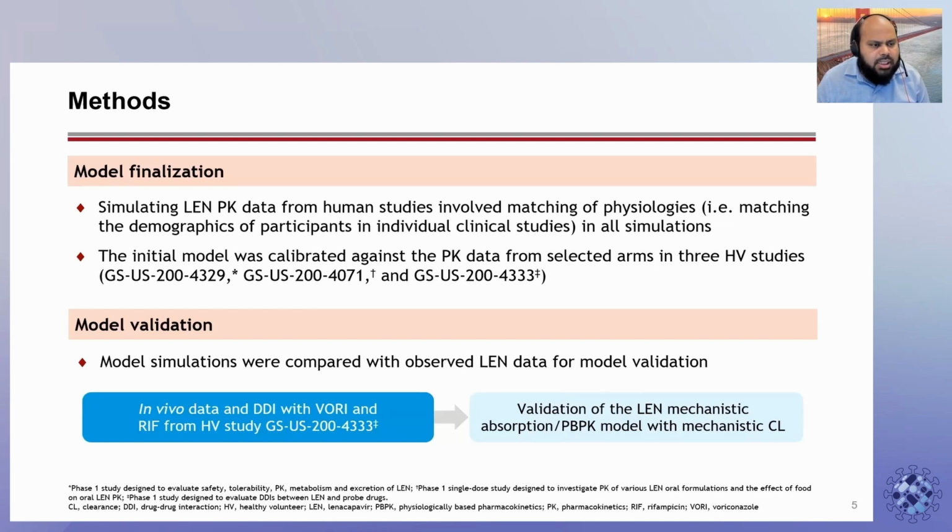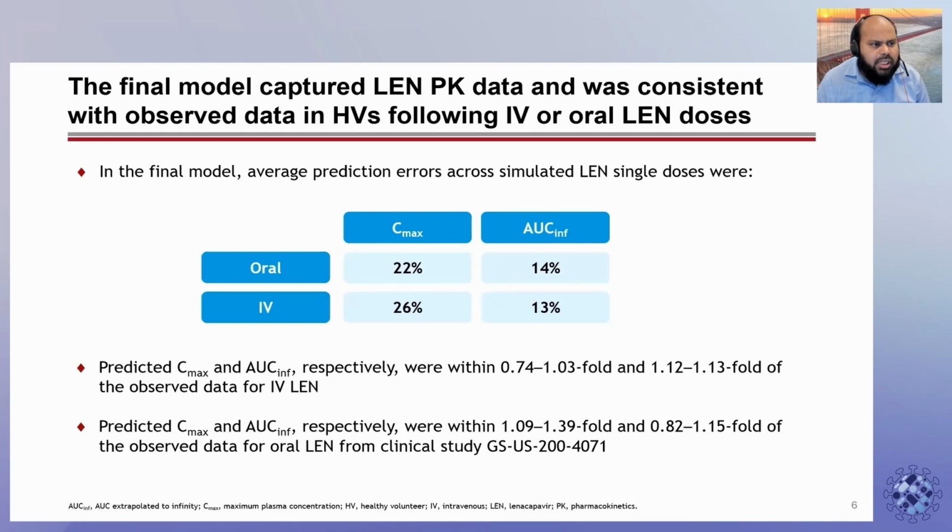The validation was conducted by simulating exposure after 300 milligrams single dose Len administration alone and after pre-treatment with either voriconazole, a known CYP3A inhibitor, or rifampicin, a CYP3A, UGT, and PGP inducer, as well as a PGP inhibitor. These simulations were compared with the observed data from a clinical DDI study in healthy volunteers. The developed final model captured the Len profiles reasonably well after IV or oral administration of Len.